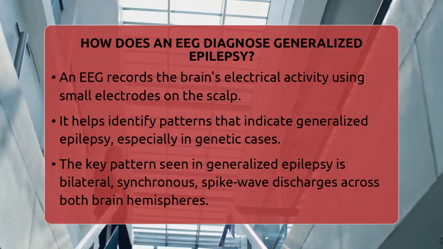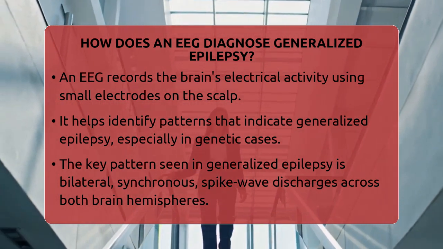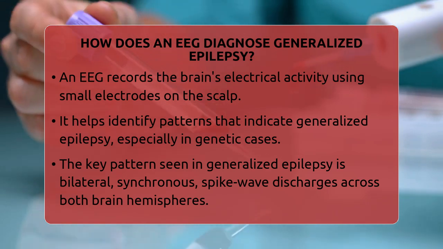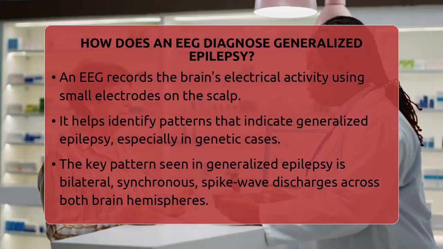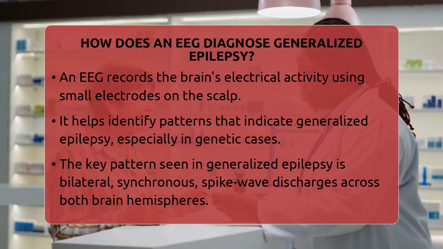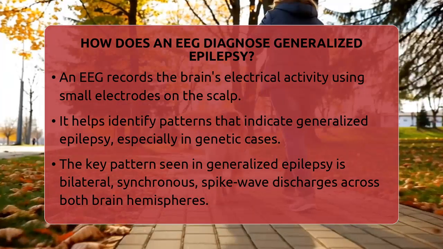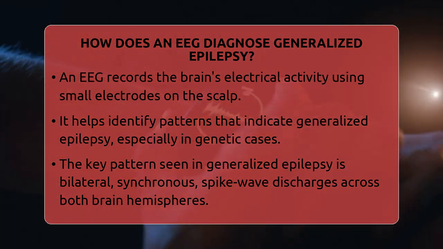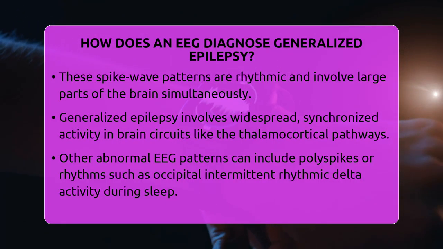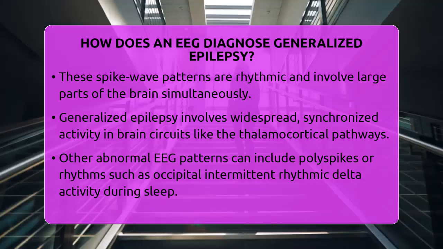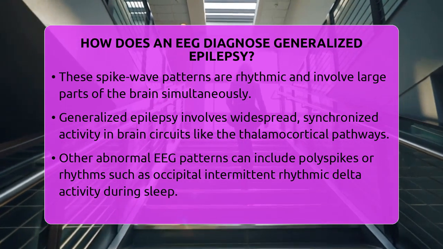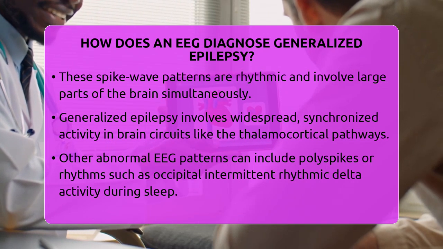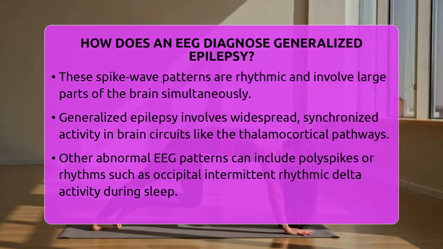When someone has generalized epilepsy, the EEG often shows specific patterns that are different from normal brain activity. The most important feature seen in generalized epilepsy, especially genetic types, is called bilateral, synchronous, symmetrical spike wave discharges. These are sharp spikes followed by slow waves that happen at the same time across both sides of the brain. They look like rhythmic, repeating patterns of electrical activity that involve both hemispheres simultaneously. These patterns are a hallmark of generalized seizures, which affect large parts of the brain at once.